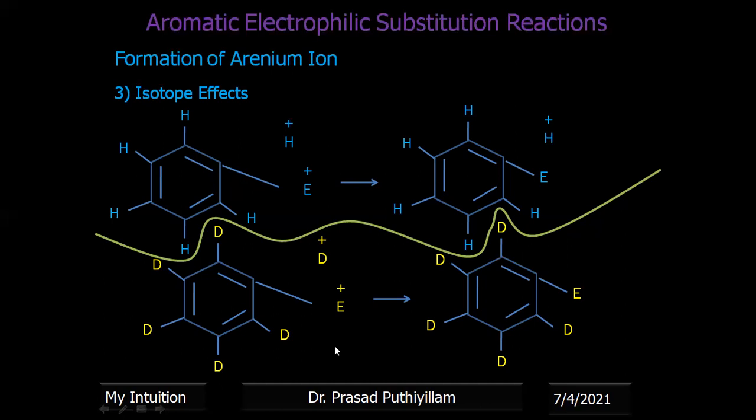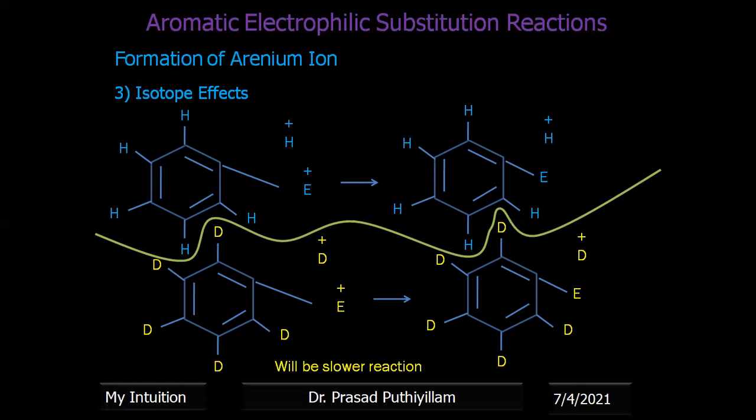The carbon-deuterium bond is more difficult to break than a carbon-hydrogen bond. Therefore, we expected this reaction to become a little bit slower. But in actual practice, this slowness is not observed. Even in the deuterated cases, the final product, the intermediate formation, or the rate of reaction is not much affected, whether it is deuterated or not.